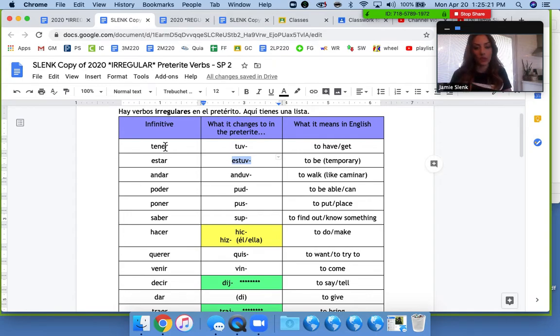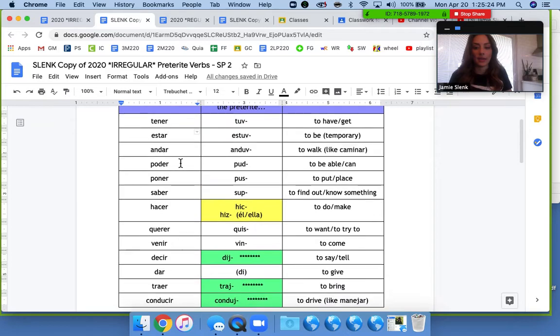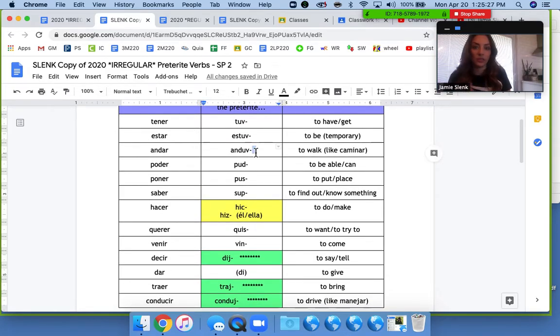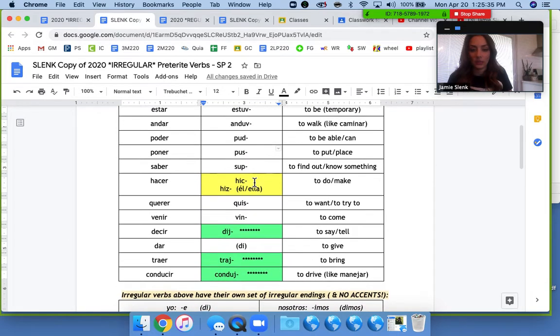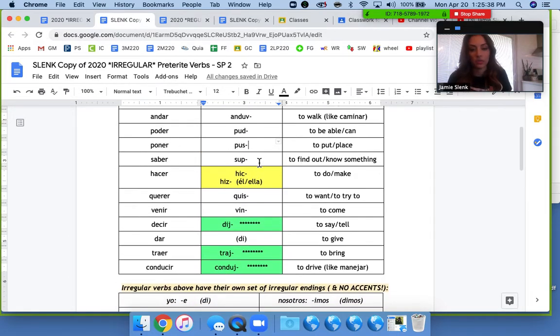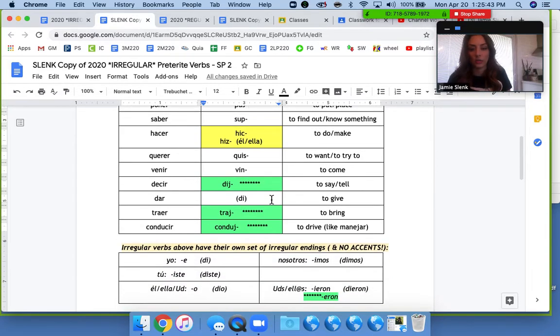So here's our list. We have tener, estar, andar, which is similar to caminar, but just not as commonly used. Poder, which is to be able to. Poner, to put something somewhere. Saber, to know or find out. Hacer, to do or make. Querer, to want or to try to do something in the past. Venir, to come. Decir, to say. Dar, to give. Traer, to bring. And then conducir, which is like manejar and just a little bit less commonly used.